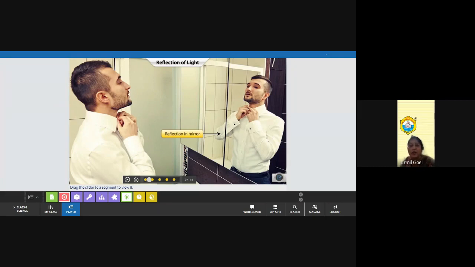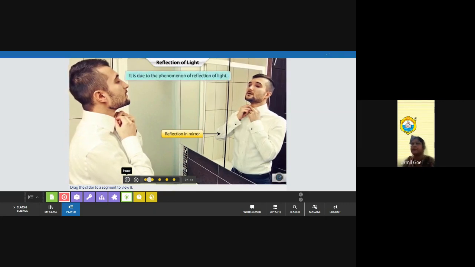Second, is it colorful? Yes, ma'am. We can see the colors. What is the color of the shirt, what is the color of the hair, everything. So it shows the true color of the object. Okay, and you can see the height. Is it the same or different? Same. So we can say that the length of the image is the same as the length of the object.